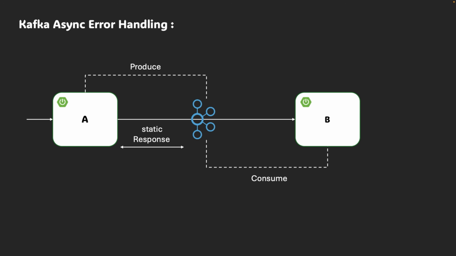Now the question here: since it is asynchronous communication, service A already returned a success response to the user, but how will the user know if the request was actually processed successfully or if it failed later in service B? That's interesting, isn't it?